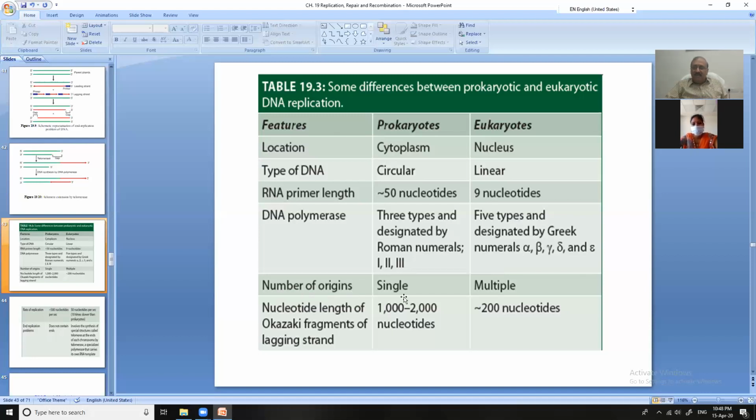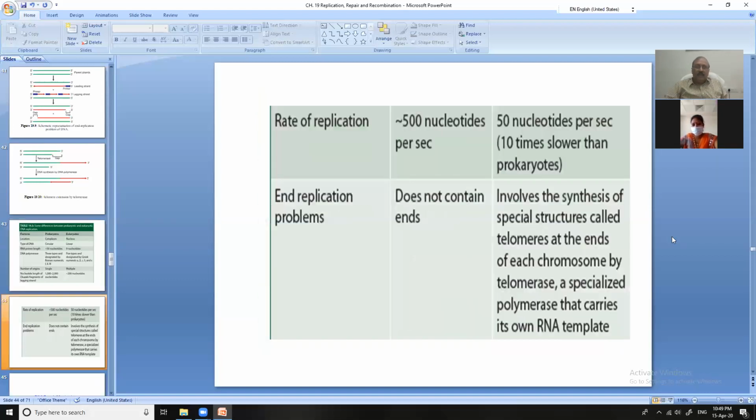Number of origins: there is a single origin in prokaryotes, while here you will find many bubbles and many origins. Nucleotide length of Okazaki fragments is 1000 to 2000 nucleotides in prokaryotes, and more than 200 nucleotides in eukaryotes. Rate of replication is around 500 nucleotides per second in prokaryotes, and 50 nucleotides per second here, 10 times slower. Replication is slower in the eukaryotic cell even though many bubbles are active.